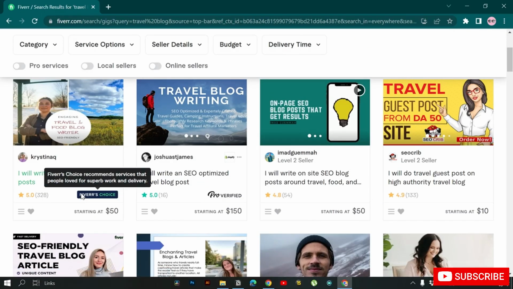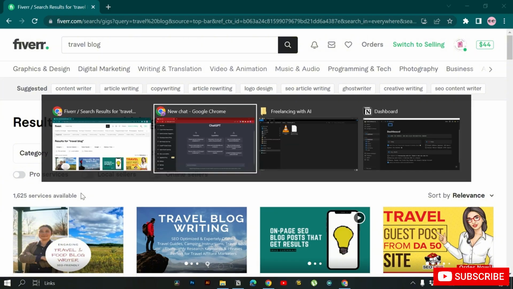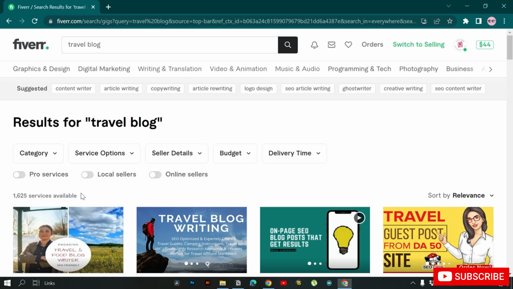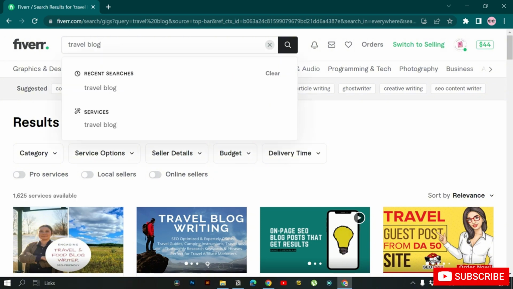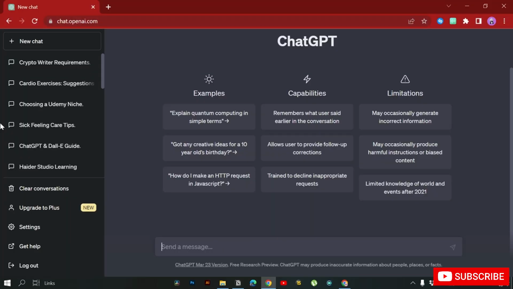Basically we want to find a writing keyword, because we want to give the services of writing. Later we can use ChatGPT to create copyright-free articles for our clients. Whenever we have less than 3000 services or less than 2000 services, that is the keyword we are going to use. Travel blog is a good keyword, but for finding keywords as well we are going to use ChatGPT.